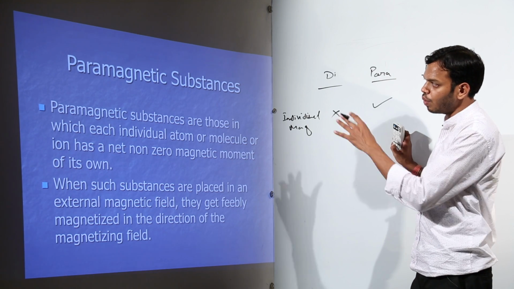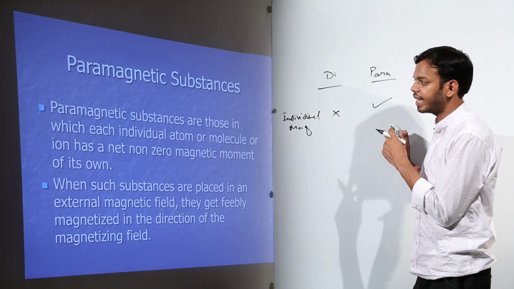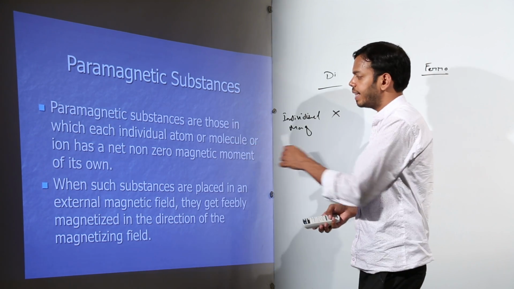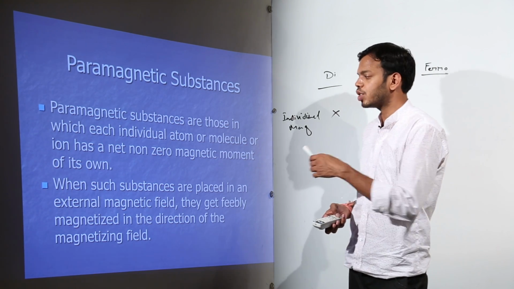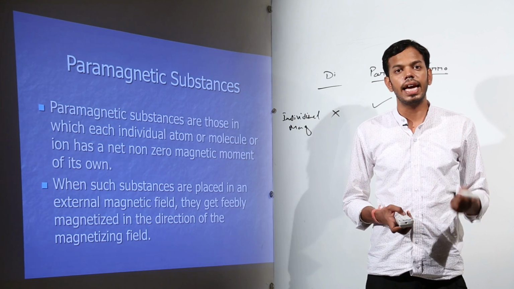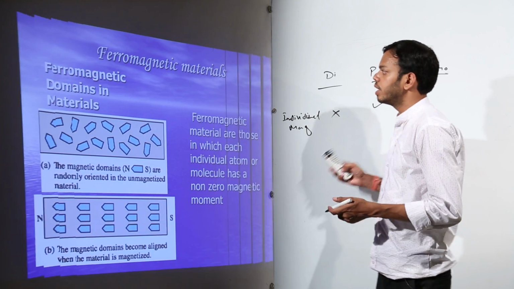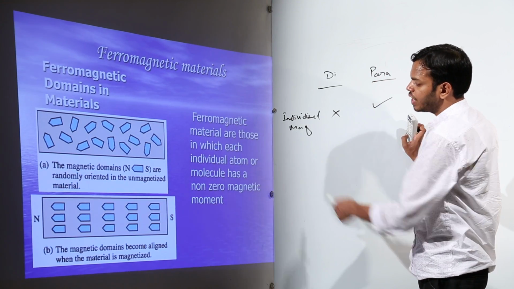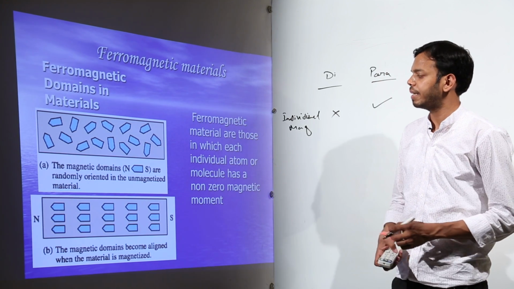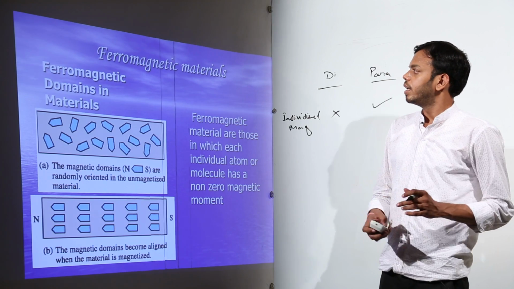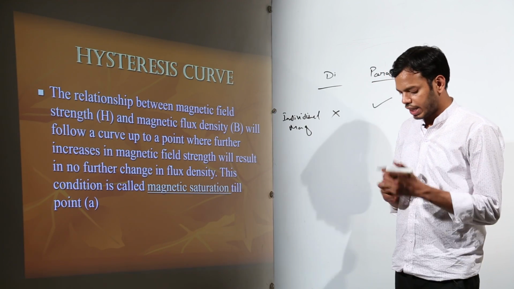So what can you say about the last one, which is ferromagnetic? Ferromagnetic substances have a net non-zero magnetic moment, and they get strongly magnetized, all in the same direction. Right?